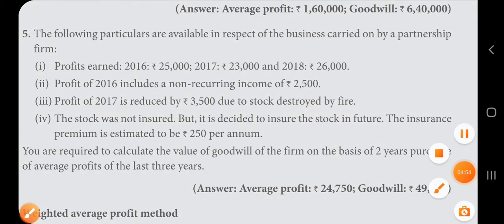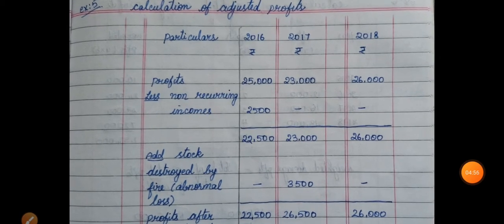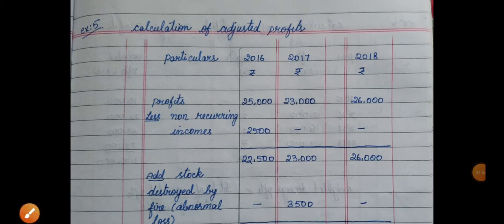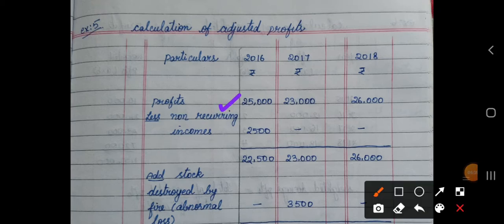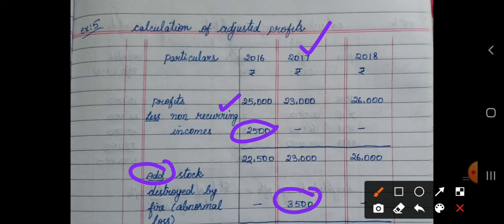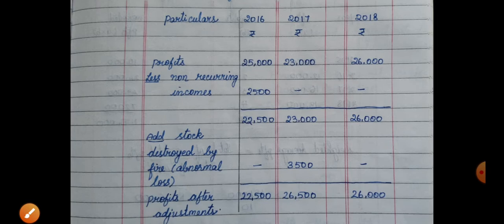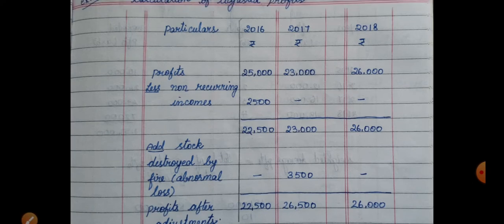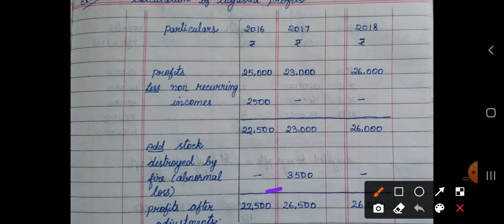Now look at the solution. Calculation of adjusted profits. In the year 2016 you are minusing the non-recurring income of 2,500, and in the year 2017 you are adding the non-recurring expense of 3,500 and find out the adjusted profits. Then find out the average profits. 22,500 plus 26,500 plus 26,000 divided by 3.